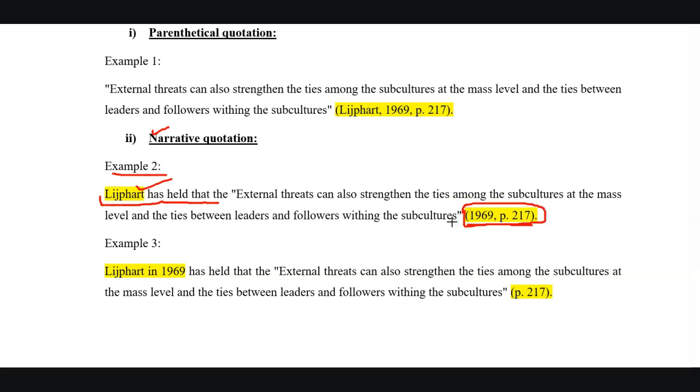Like in this second example, we can also narrate both the author name and the publication date within our own text. In such a case, only the page number will appear in the parentheses. This is called as the narrative or integrated in quotation because some of the information about that article was integrated in the normal text of our report, and the remaining information about the article was put in the parentheses.